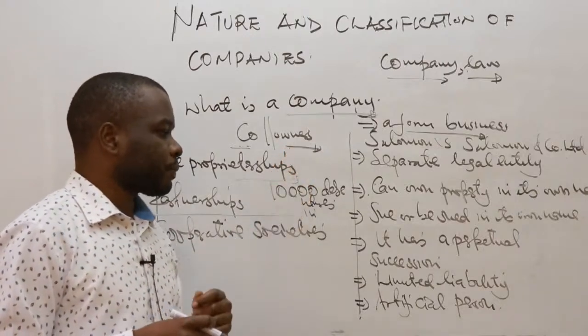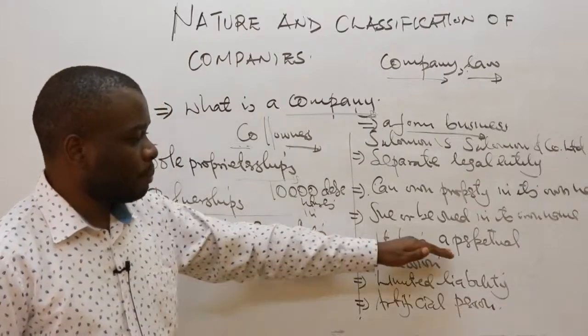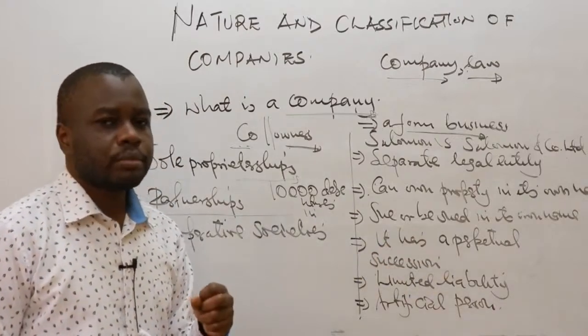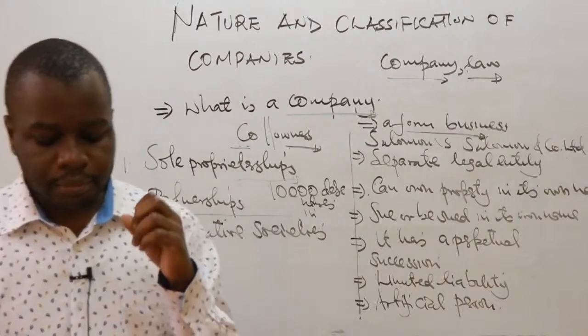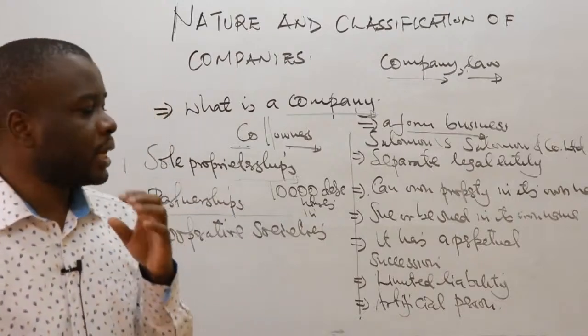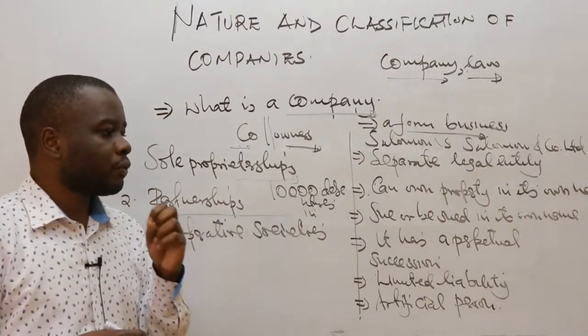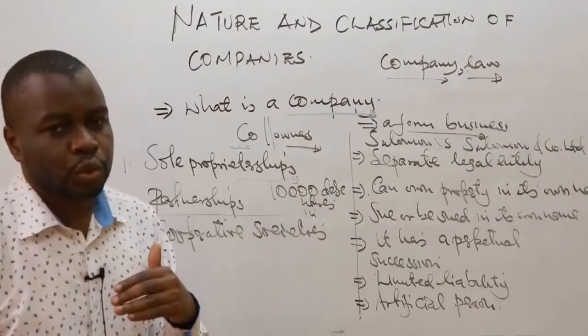Then we are saying it has a perpetual succession, or sometimes they say it has a permanent existence. This means that a company can exist for a very long period of time without its life coming to an end.